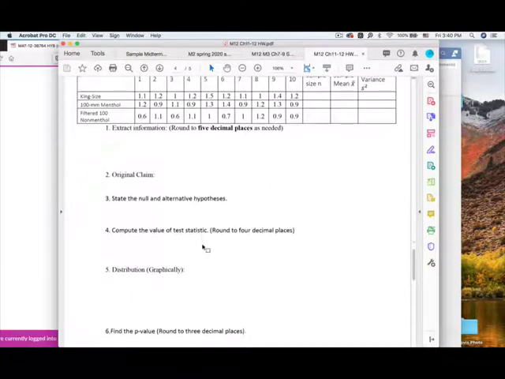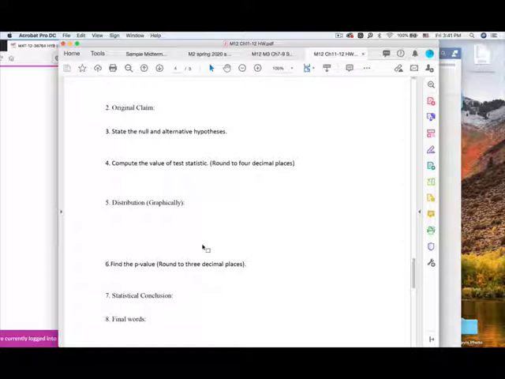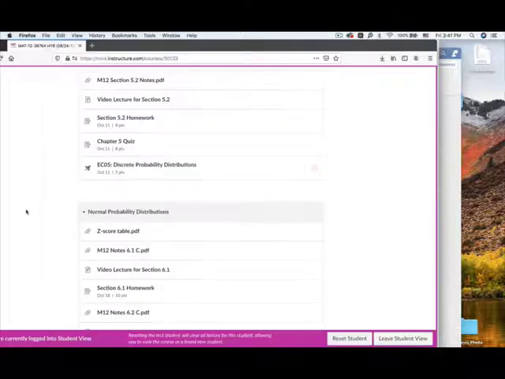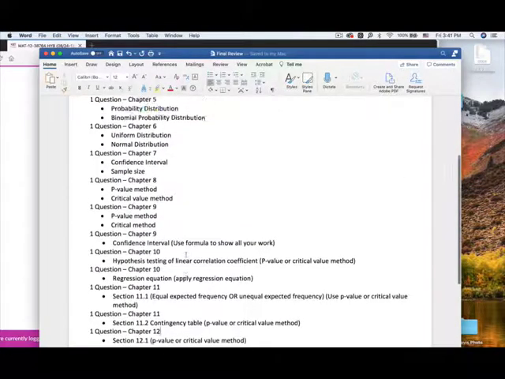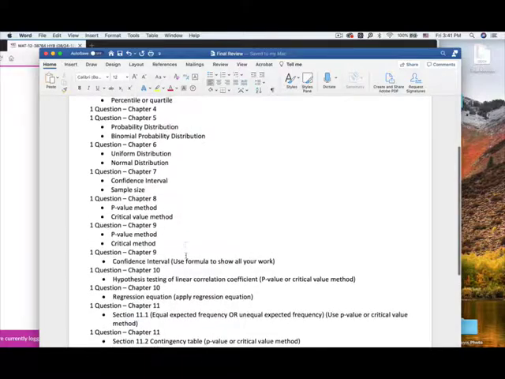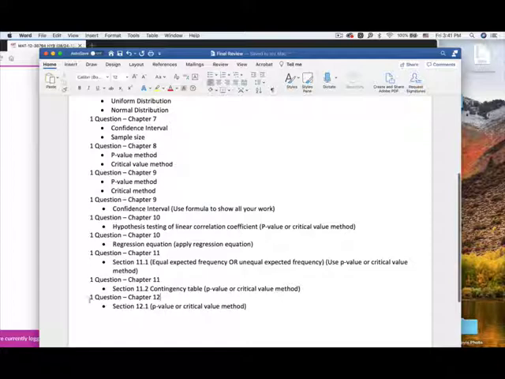And for chapter 12, you may need to know how to use either the p-value method or the critical value method. The distribution will be the F distribution, and the F distribution is also skewed to the right. Okay, so in total we have 2, 3, 4, 5, 6, 7, 8, 9, 10, 11, 12, 13. So in total you will have 13 questions, and that will be 125 points.